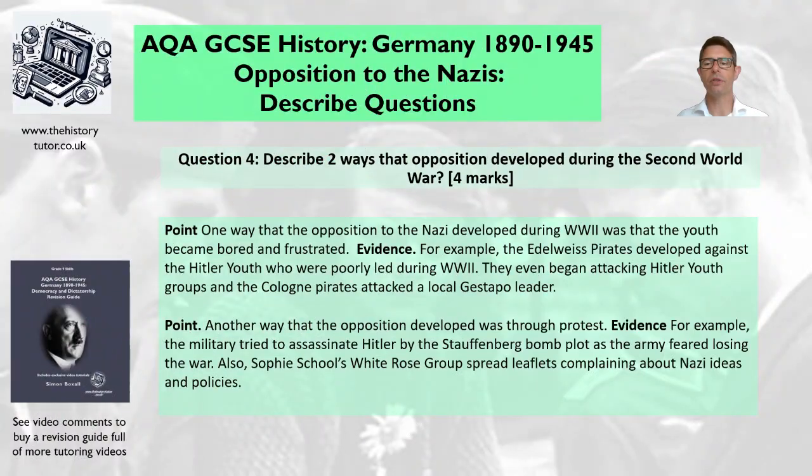Here's the example I've gone for. For example, the military tried to assassinate Hitler in the Stauffenberg bomb plot as the army feared losing the war. They were obviously protesting against the brutal policies of the Nazis. Also, Sophie Scholl's White Rose group spread leaflets complaining about Nazi ideas and policies, and that got them eventually executed. I could also talk about Cardinal Galen protesting against the euthanasia programme. Hopefully you've seen how to do this. It's point and evidence, point and evidence. Go away and practice some of the questions you can think of. You can describe 2 things about anything in this Nazi Germany topic.